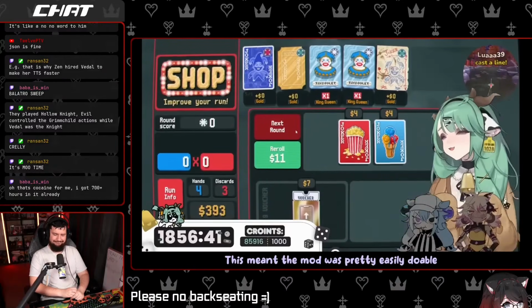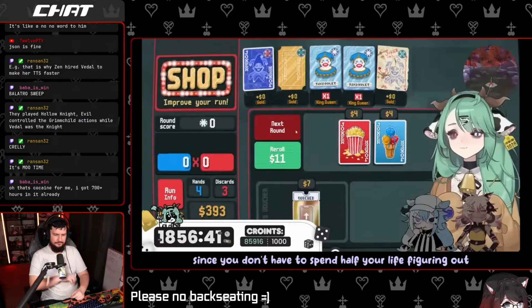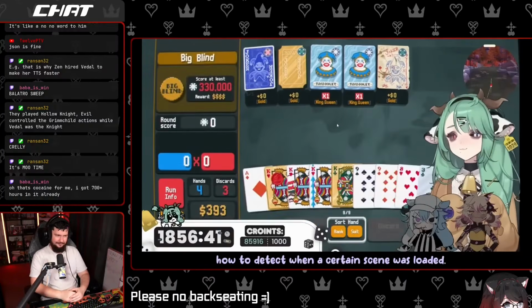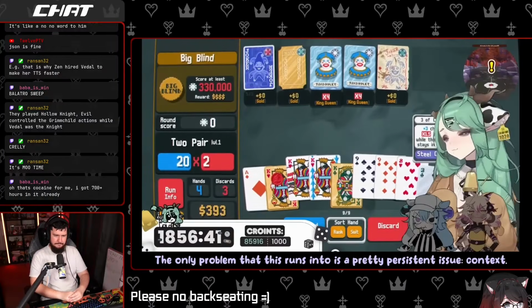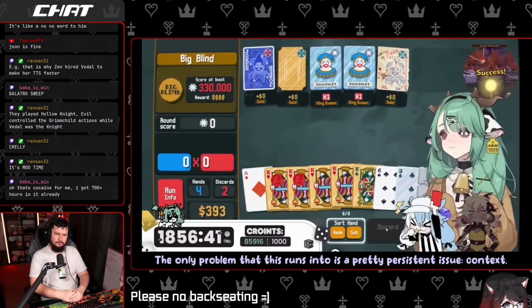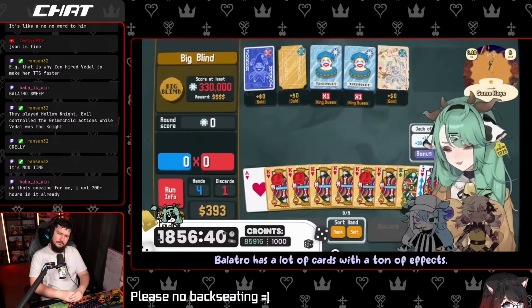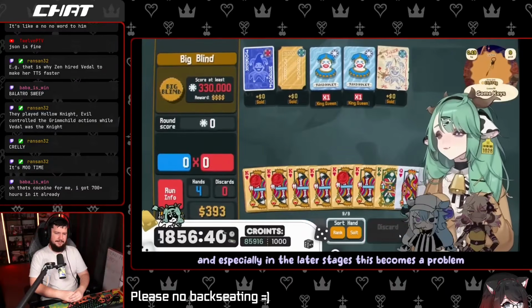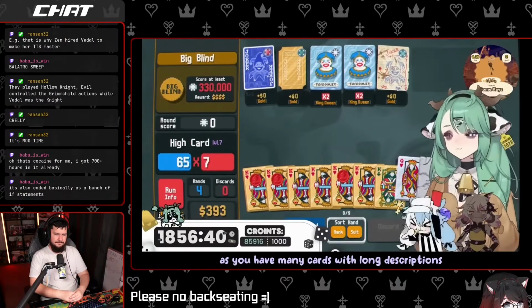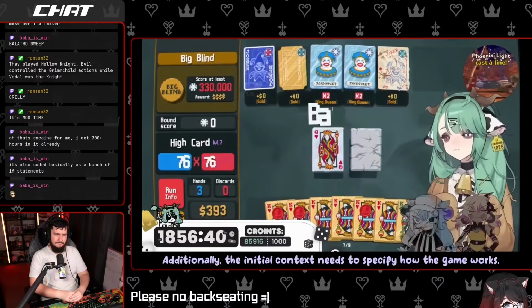This meant the mod was pretty easily doable, since you don't have to spend half your life figuring out how to detect when a certain scene was loaded. The only problem that this runs into is a pretty persistent issue: context. Balatro has a lot of cards with a ton of effects. And especially in the later stages, this becomes a problem as you have many cards with long descriptions that need to be processed by Neuro.